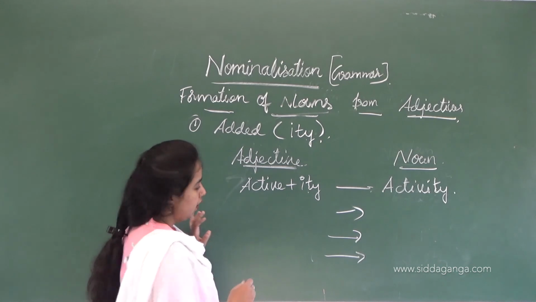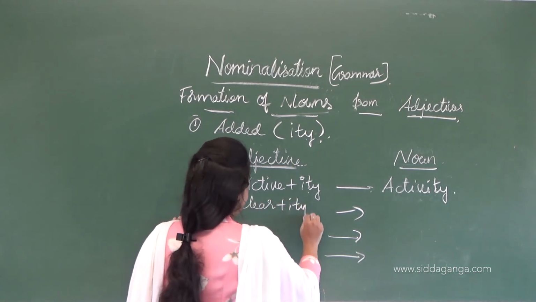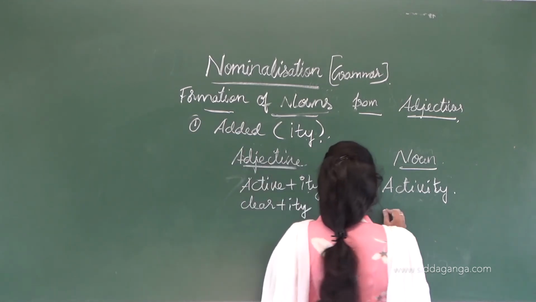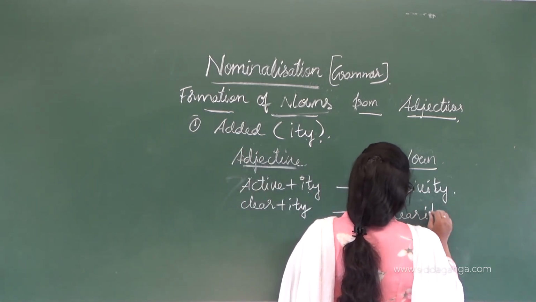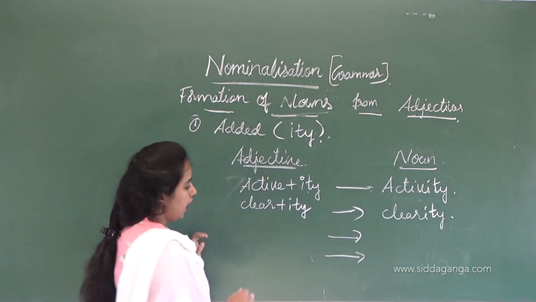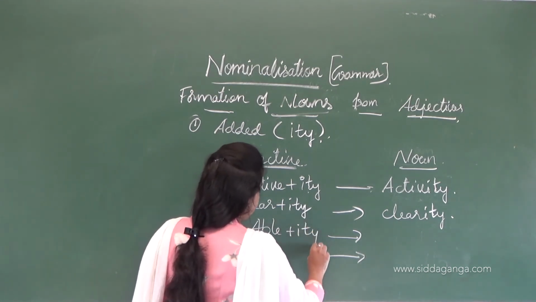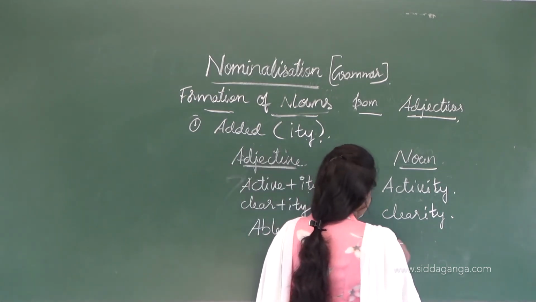The next is clear plus ity, it gives clarity. Then able plus ity gives ability.